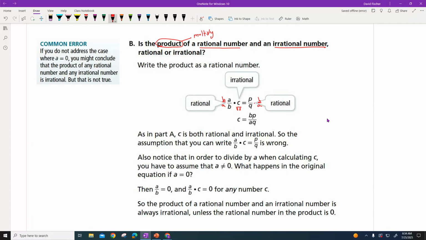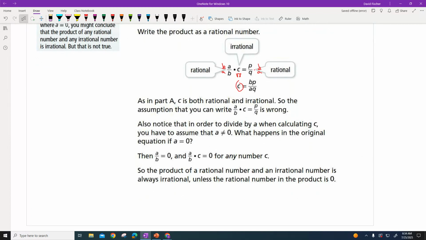Even though we have a fraction over here, which is a rational number, we can't get rid of that irrational number. So now we're going to grab our highlighters one more time. The product of a rational number and an irrational number is always irrational.